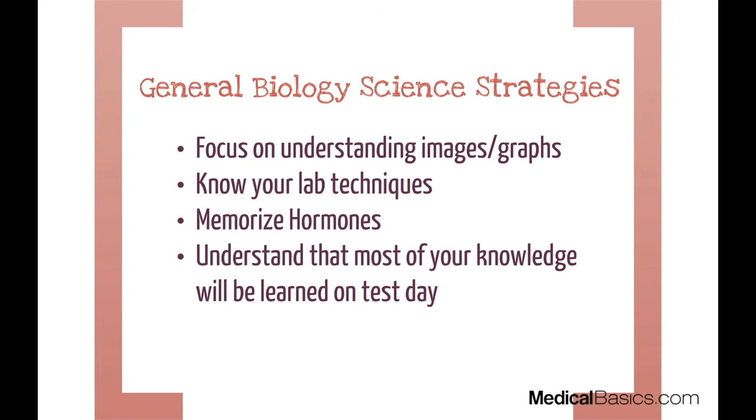So just stay calm. That's the one thing that I think most people have difficulties with. They're so used to practice exams, especially the ones that AMC has provided, that give just facts, especially in the biology section. As soon as the student sees on the real exam that they're not going to be facts, that you have to extrapolate a lot of information, a lot of graphs, a lot of research, that's when they start to get very nervous and they don't stay calm. So stay calm, and know that most of the knowledge you won't know.